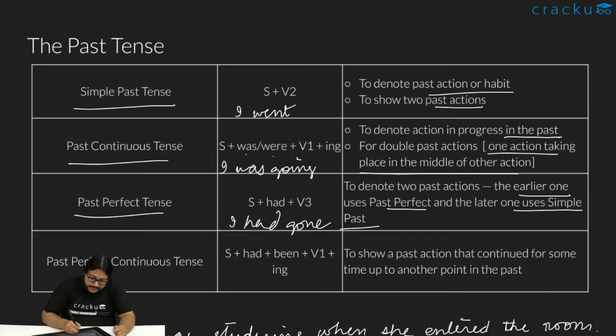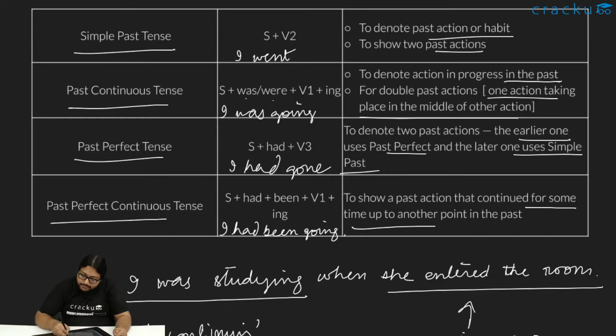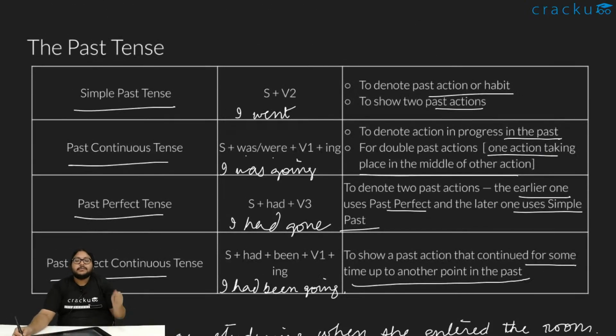Okay, next we have the past perfect continuous tense. For the past perfect continuous tense, subject had been V1 plus ing. So I had been going. This is like an example for the past perfect continuous. When do we use the past perfect continuous? To show a past action that has continued for some time, another point in the past. In case of present perfect continuous, it was something which started in the past, finished right now, or like is still continuing abhi tak.